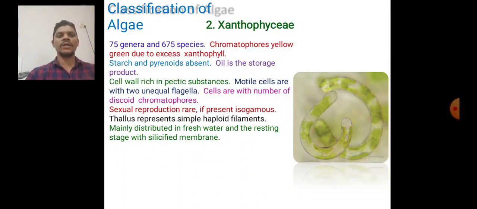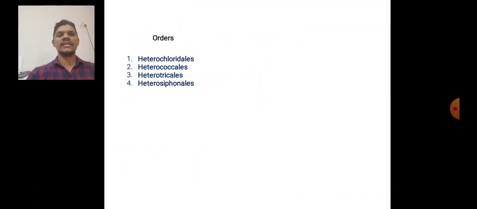Sexual reproduction is rare, and where present it is isogamous. The thallus represents simple haploid filaments. They are mainly distributed in fresh water, and the resting stage has a silicified membrane. The orders are Heterochloridales, Heterococcales, Heterotrichales, and Heterosiphonales.